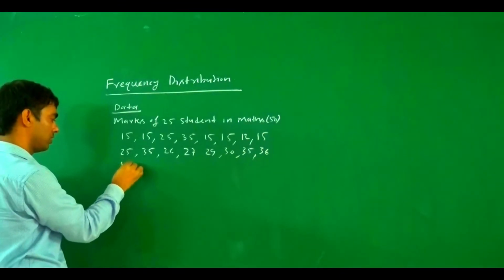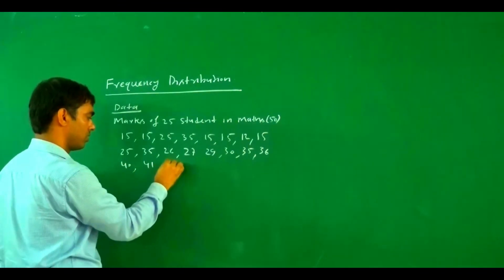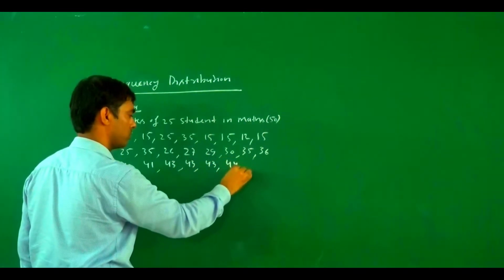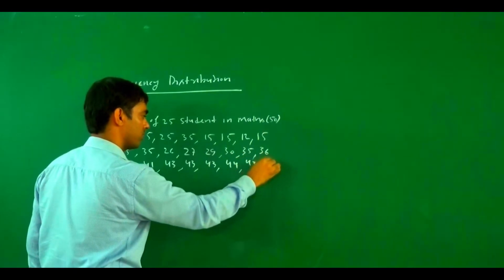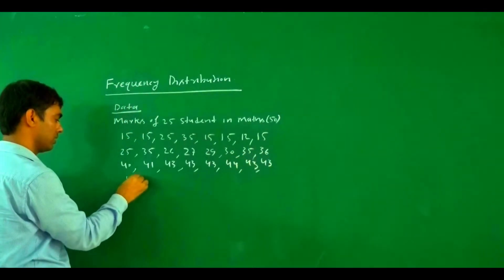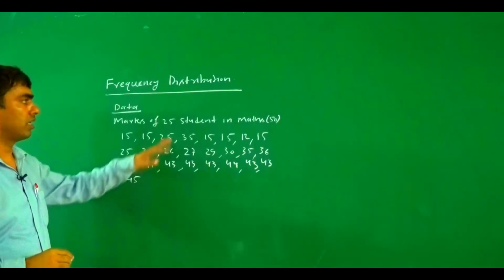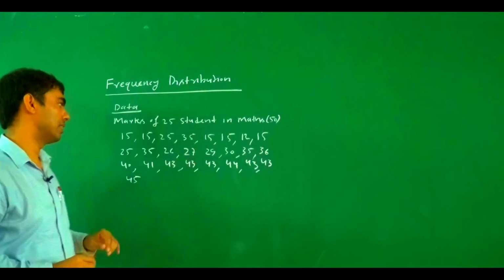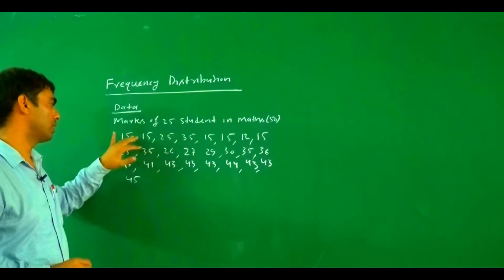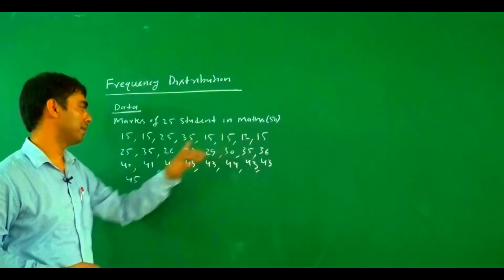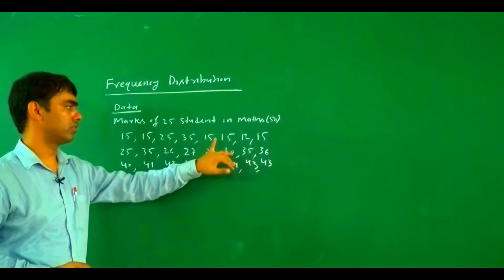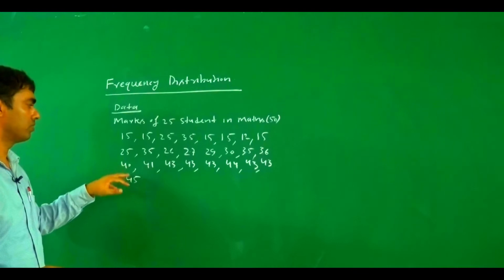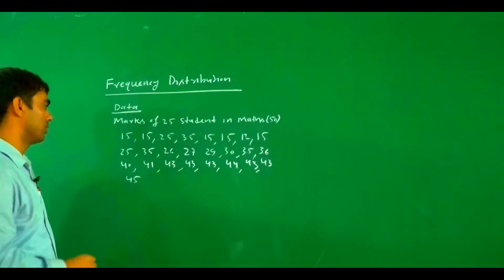And this one is 40, 41, 43, 43, 43, 44, 43, 43, and this one is 45. These are the marks out of 50 of 25 students in the subject mathematics. These are the 25 students.